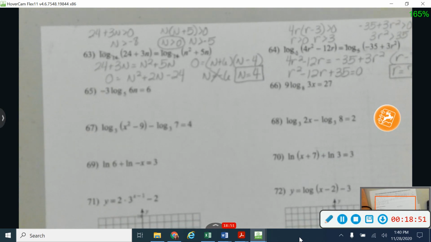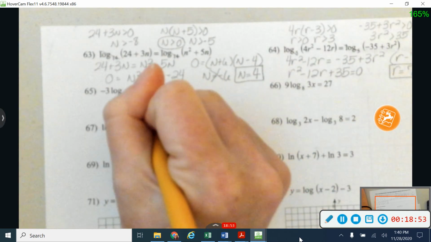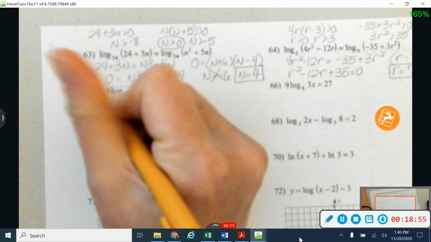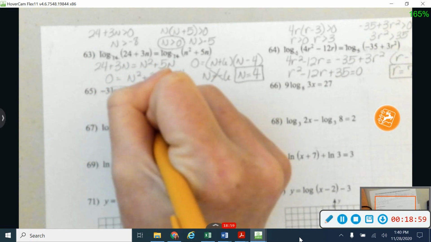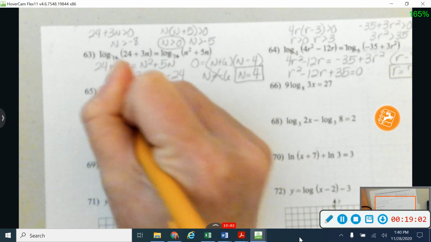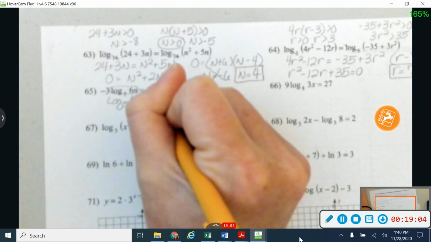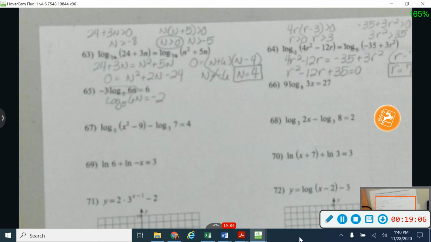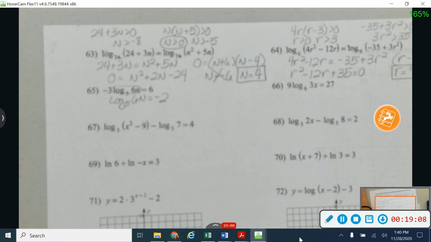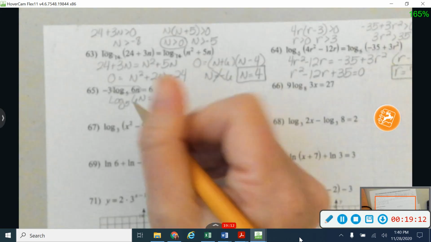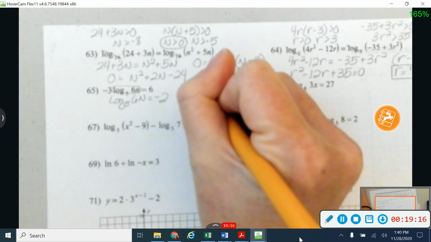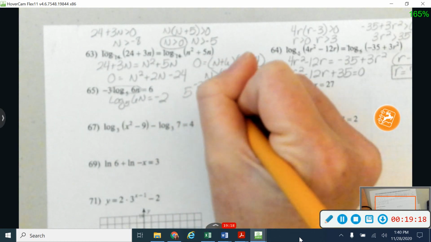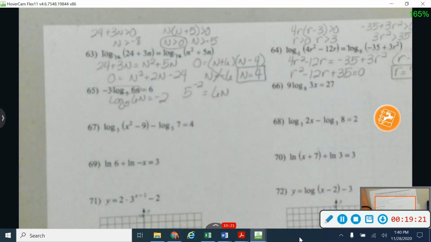Alright, on 65, I only have a logarithm on one side. Let's start by getting it by itself. So I'm going to say that's the log base 5 of 6n is going to be equal to, and I'm going to divide this over, so negative 2. Anytime you're in a logarithm form and you feel kind of stuck, let's change it into an exponential. So I'm going to say that I have a base of 5, an exponent of negative 2, and that's going to be equal to 6n.